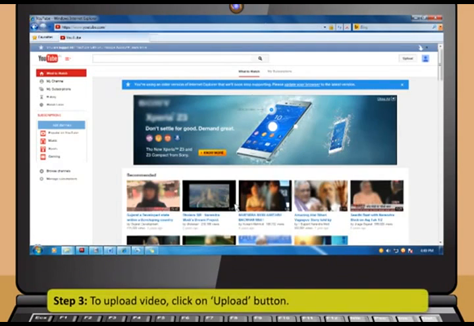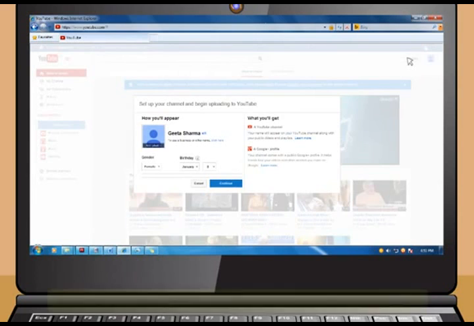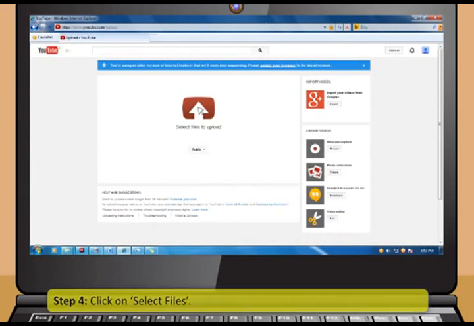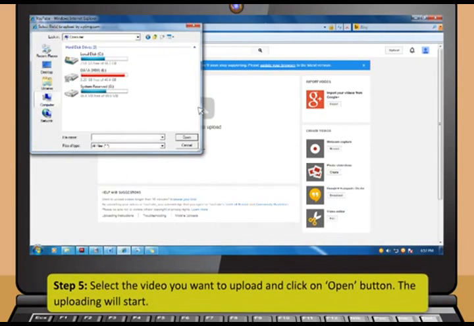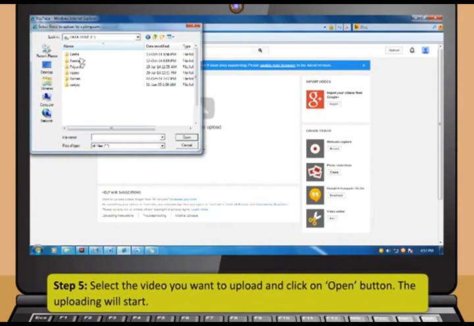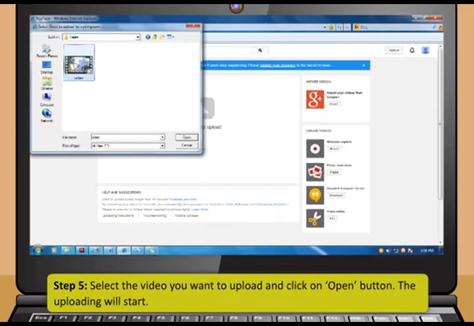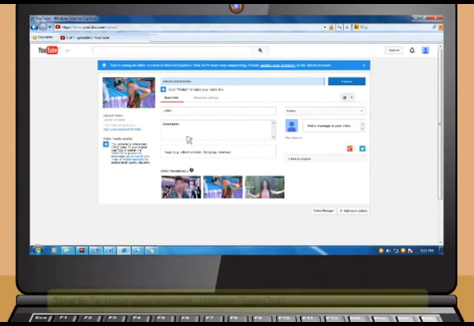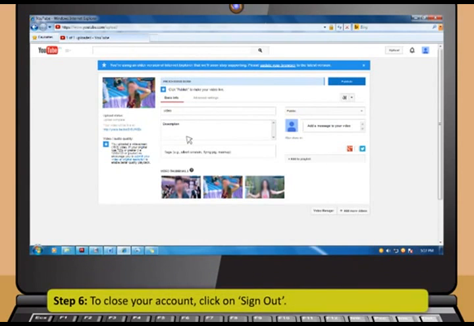Step 3. To upload videos, click on Upload button. Step 4. Click on Select Files. Step 5. Select the video you want to upload and click on Open button. The uploading will start. Step 6. To close your account, click on Sign Out.